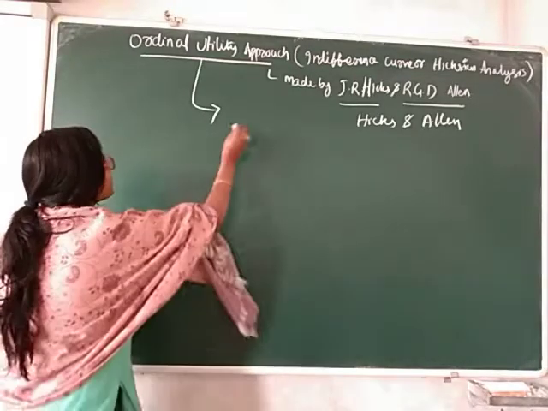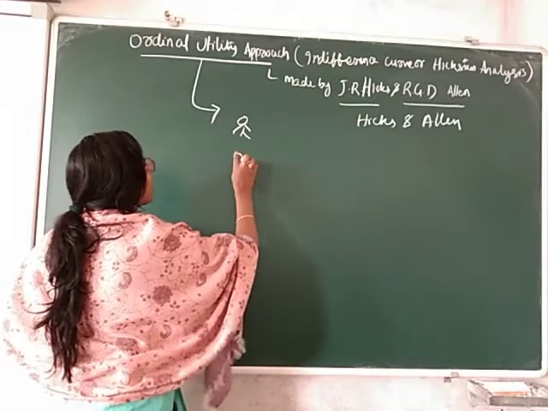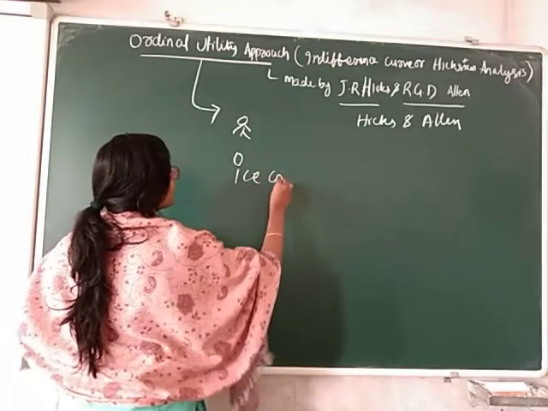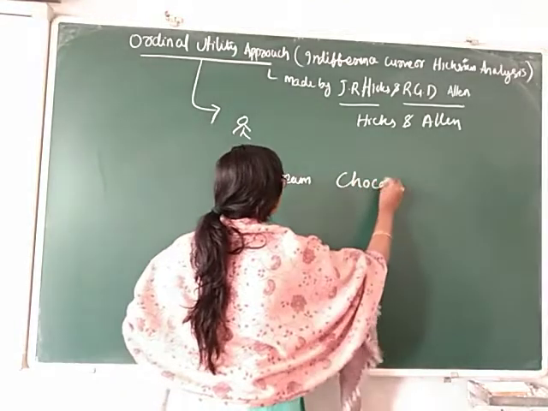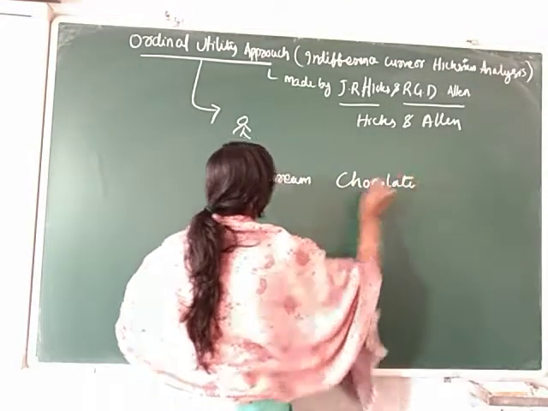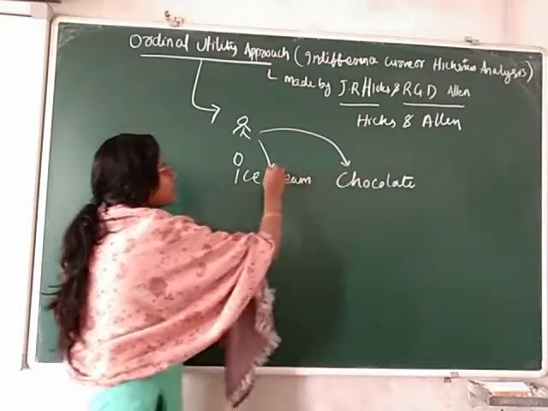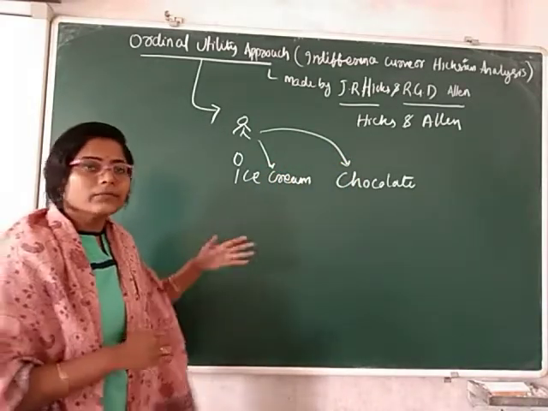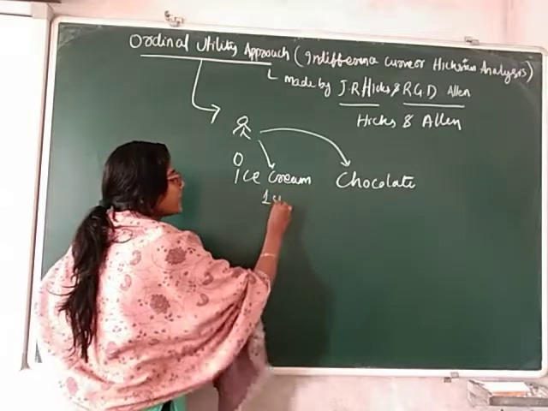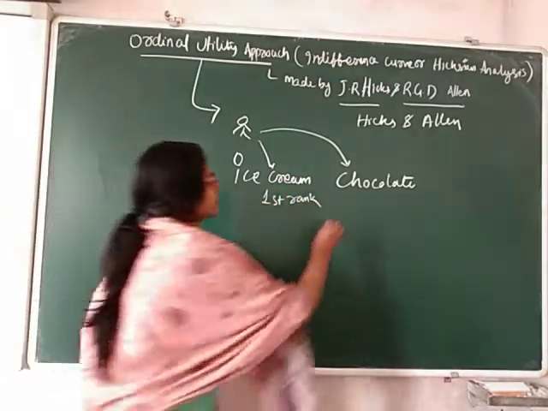That means if a consumer likes to eat ice cream and chocolate, then the consumer can rank them according to their preference. If the consumer likes ice cream more, then give first rank to ice cream and second rank to chocolate.